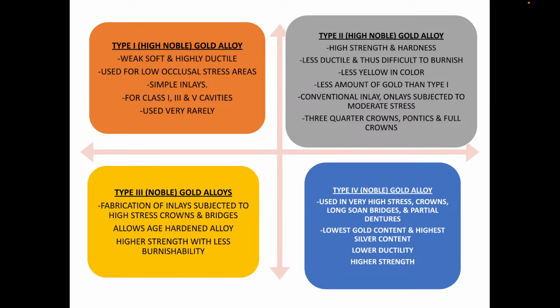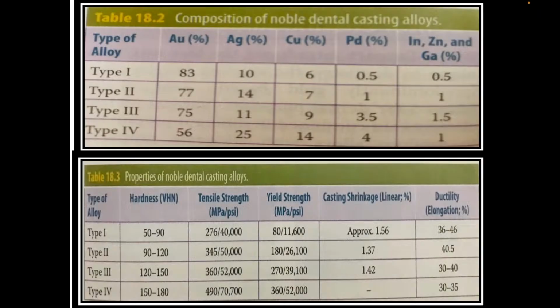and type 3 is for fabrication of inlays subjected to high stress, crowns and bridges. These are age-hardened alloys with higher strength and less burnishability. Type 4 is a novel gold alloy used for very high stress crowns, long bridges and partial dentures, with the lowest gold content and highest silver content, low ductility and high strength. The composition and properties of noble dental casting alloys are different, as you can see in this picture.